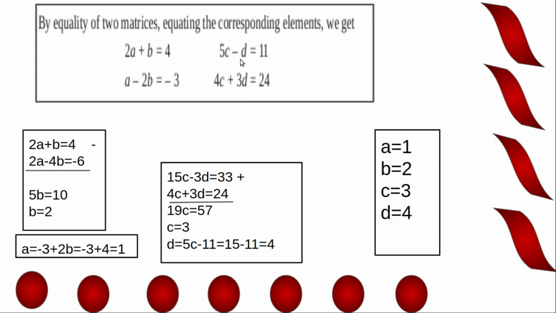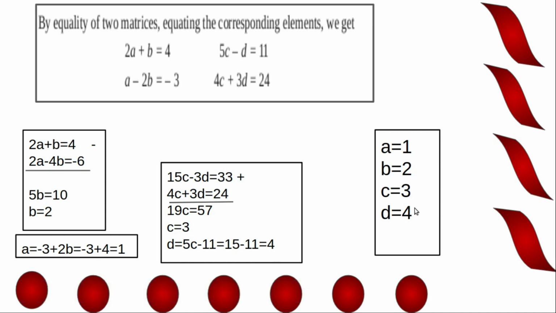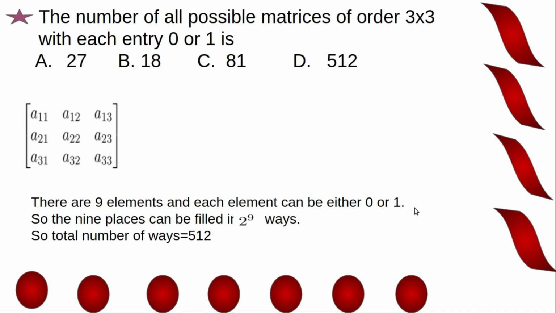Now from this equation we get d equal to, take minus d to the RHS and 11 to the LHS, 5c minus 11. So 5c, c is 3, 5 into 3 is 15, 15 minus 11 is 4. So c is 3, d is 4. So these are the values: a is 1, b equal to 2, c equal to 3, d equal to 4.